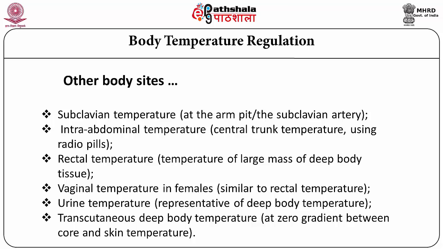I move on to other sites. Sometimes you must have seen that people put a thermometer under the armpit, which is close to the subclavian artery. That is also one site from where temperature can be measured. One can also put a thermometer inside the rectum, and that is known as the rectal temperature. If we cannot do rectal temperature, the other alternative is to put a thermometer in the flowing urine, which will also read the body or core temperature. Lastly, the most recent development is the transcutaneous deep body temperature, where a temperature probe is kept on any surface of the body externally.